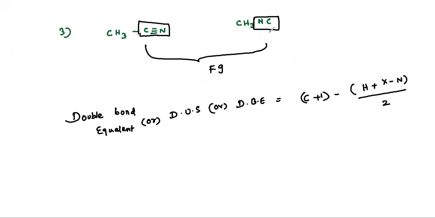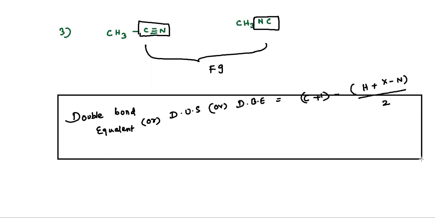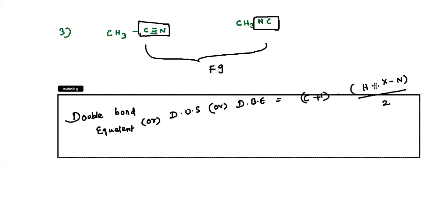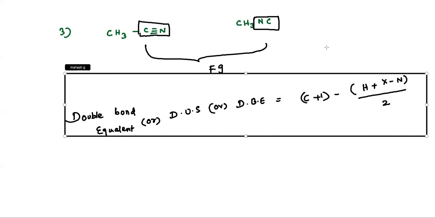This is an important formula and you should remember it all the time. DBE equals C plus 1 minus (H + X − N) by 2, where C is the number of carbon atoms in the compound, H is the number of hydrogens, X is the number of halogens, and N is the number of nitrogens.